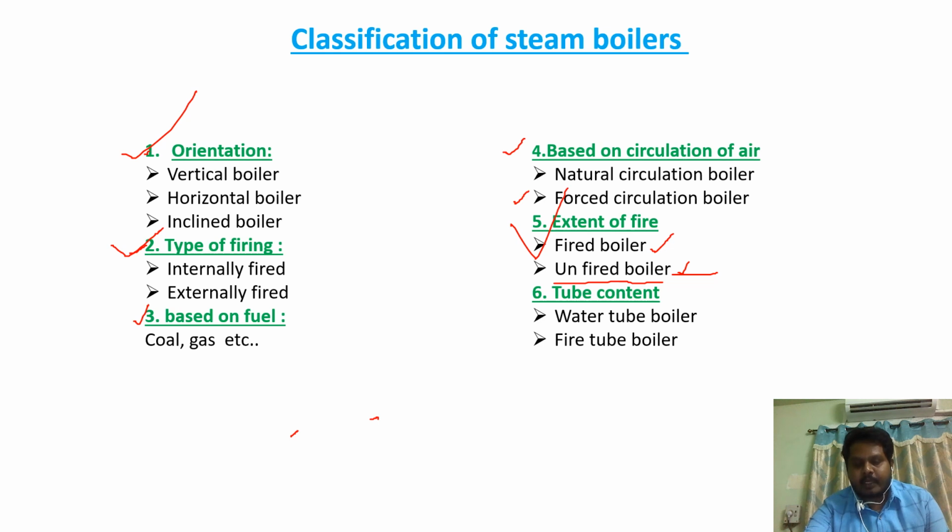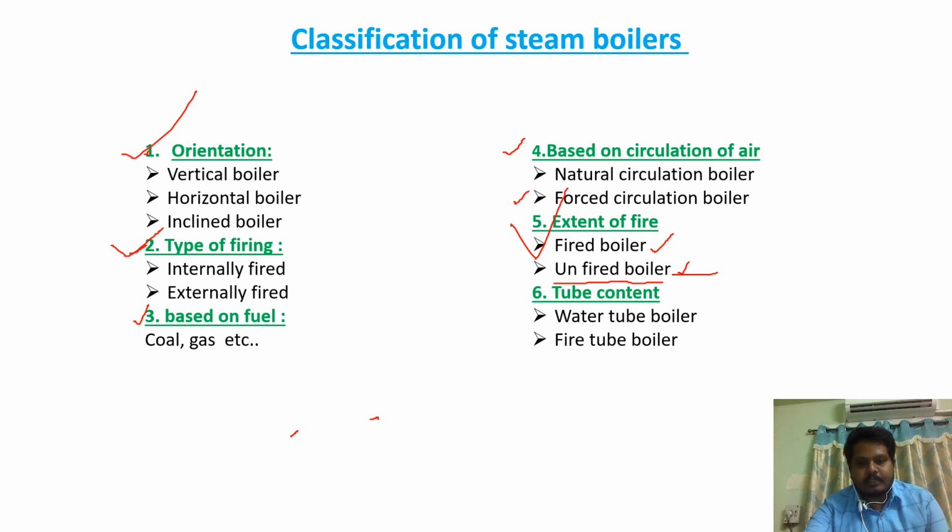Sometimes without firing, with the help of the flue gases, the water will convert into steam. Again I am repeating, sometimes there will be no firing. Without firing, with the help of the flue gases, the water will convert into steam in unfired boilers, because flue gases have heat energy. That energy is used for converting the water into steam in unfired boiler.